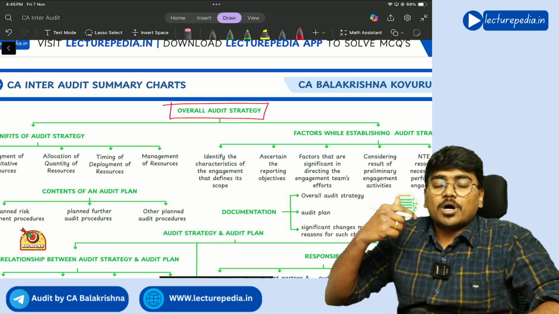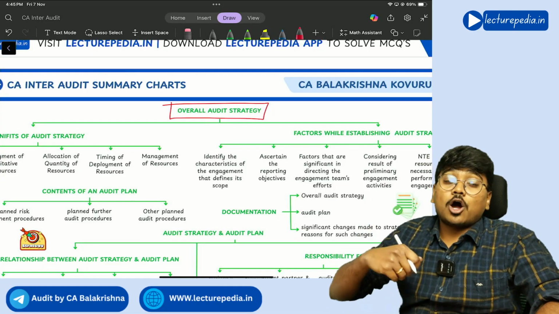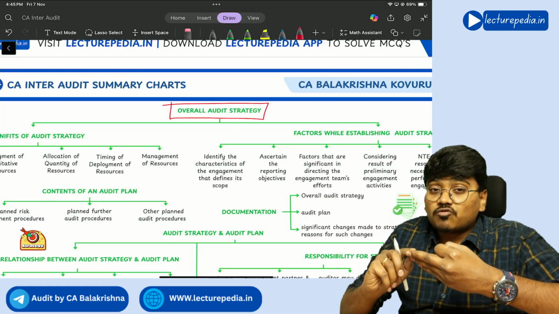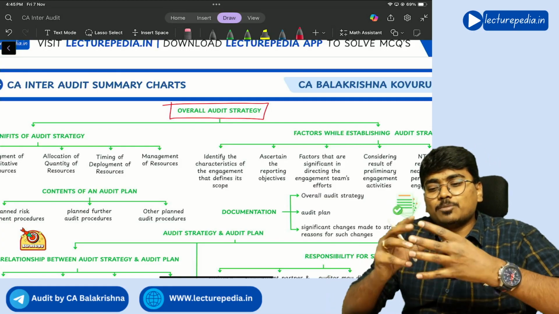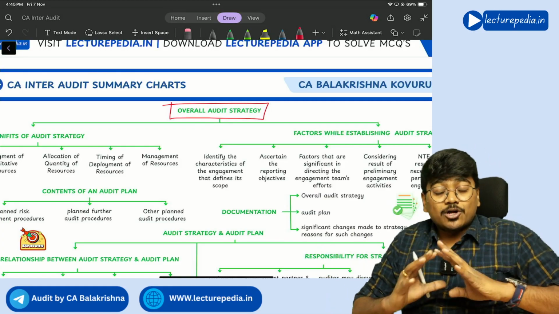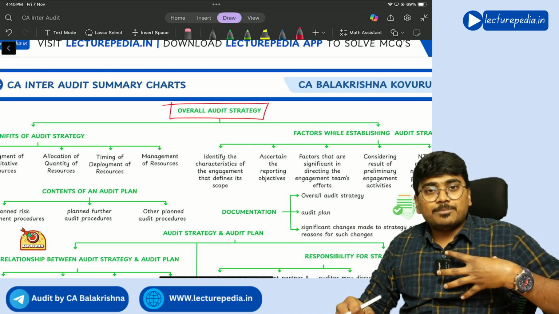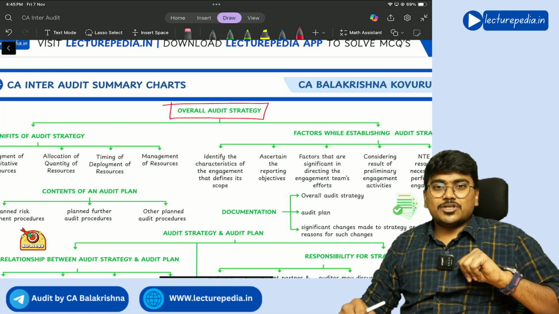So which quality of resources I have to use, how many resources, that is how much quantity of resources I have to use, and at what time I have to deploy those resources, and how to manage these resources. Regarding these four aspects, the audit strategy will help the auditor understanding. So these are the four benefits of the audit strategy.